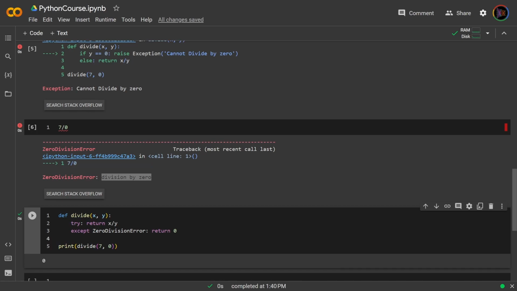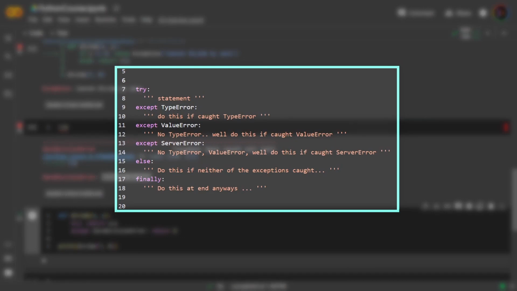There's actually more to it. We can even look for multiple exceptions in an order and then do stuff on top. Take this for example. In this we are trying the statement in the try block, but first we are looking for a TypeError. If the TypeError is caught, we are executing this statement, whatever is underneath this block. And then if TypeError is not caught, we are then looking for a ValueError, okay? And then this block is executed. If both TypeError and ValueError are not caught, then we are looking for ServerError and executing this statement, and so on and so forth. And if neither are caught, then we can specify an else.